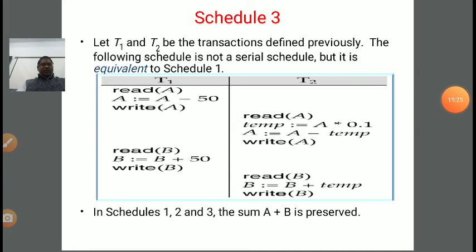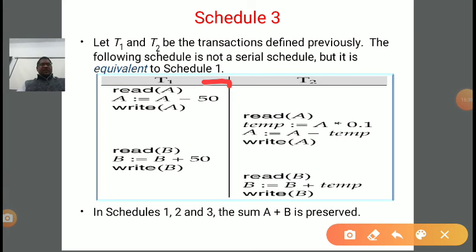So in this schedule 3, first in T1 we subtract 50 from A and then update the value of A. After that in T2 we read the latest value of A, which was written by T1, then calculate temp as 0.1 of A, subtract temp from A and write it.